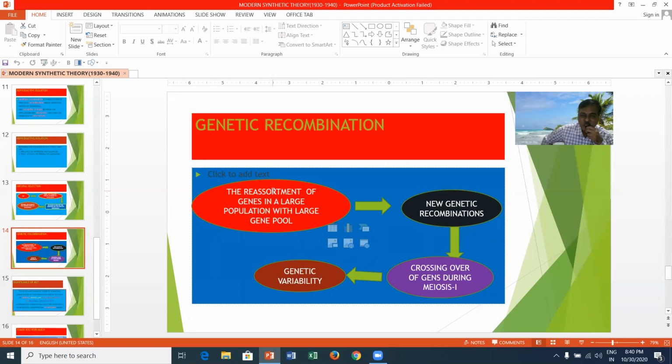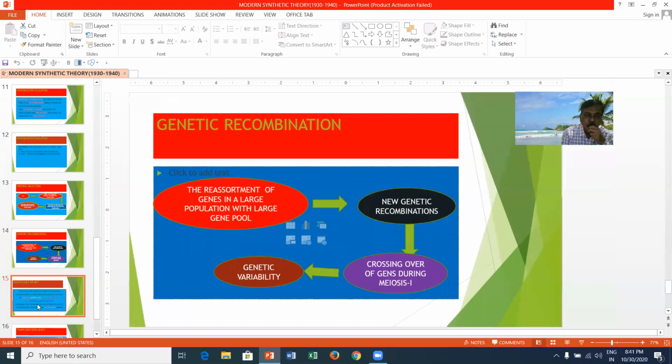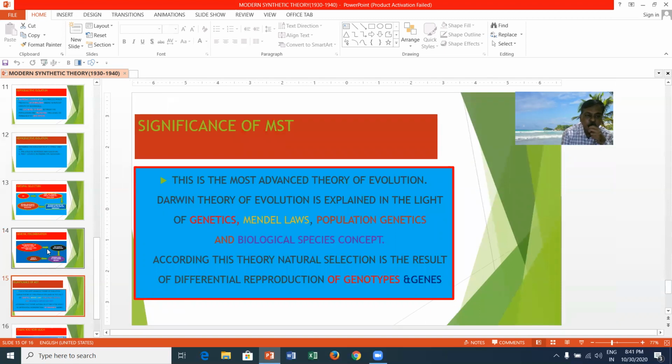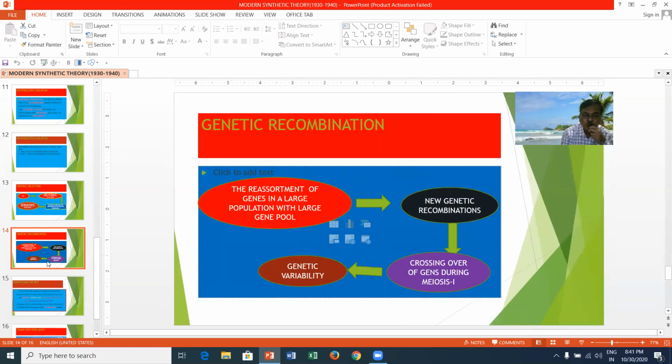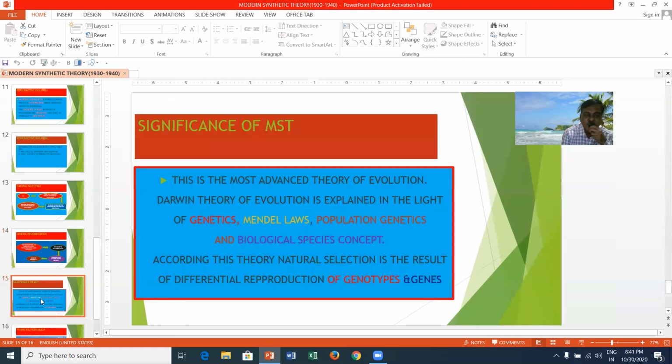These new recombinations arise through crossing over of genes during meiosis I, and this causes genetic variability. Genetic variability will cause the formation of new species.